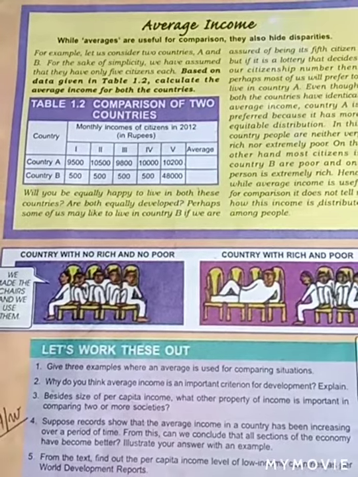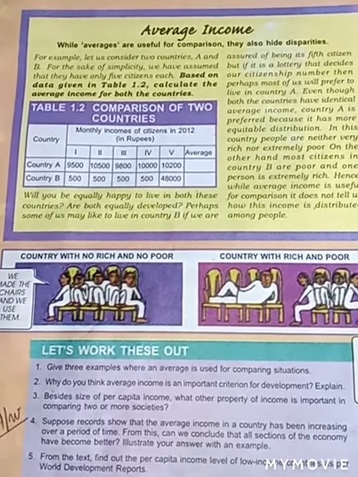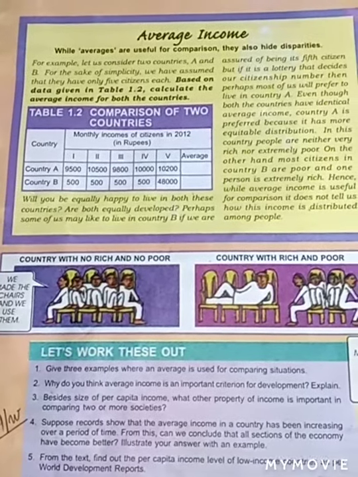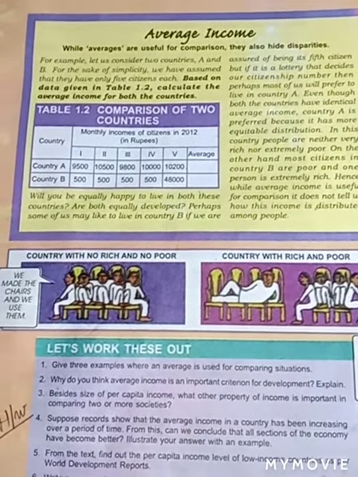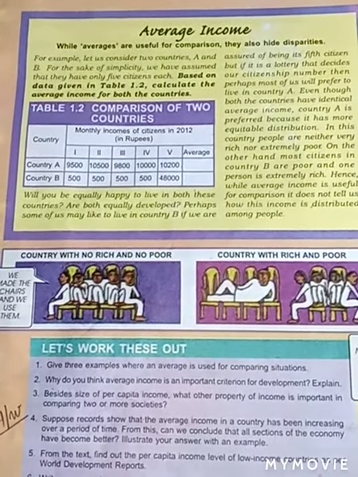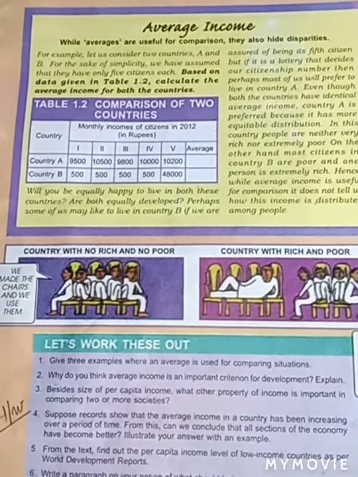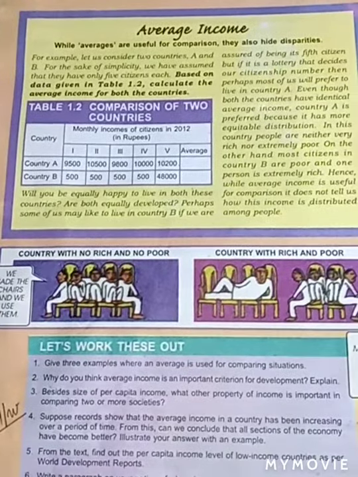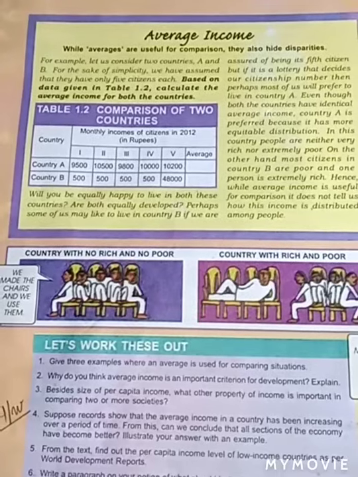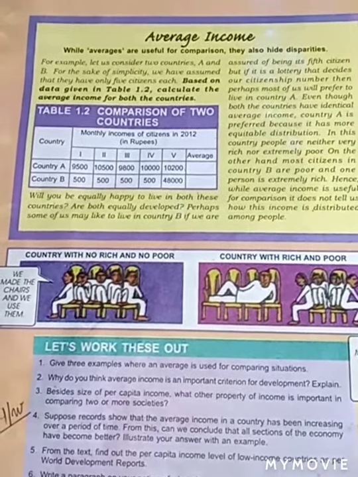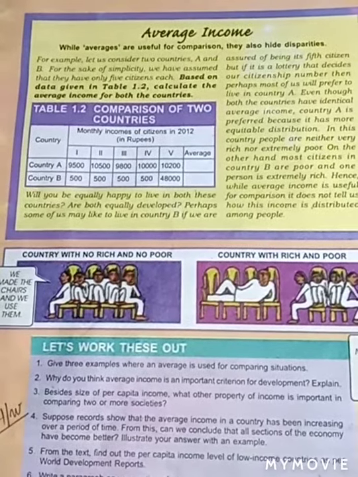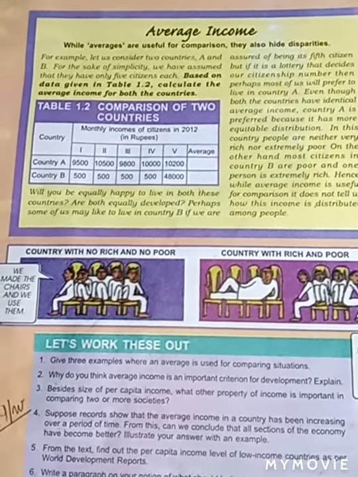Let's start. For example, let us consider two countries, A and B. For the sake of simplicity, we have assumed that they have only 5 members each. Based on data given in table 1.1, calculate the average income for both the countries. So for simplifying our task, the author has given us only 5 members from each country.